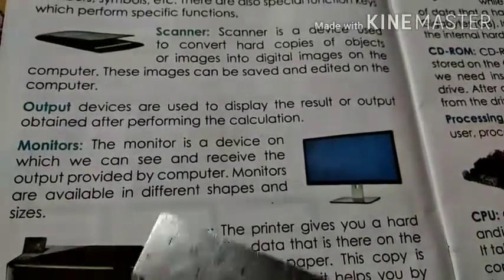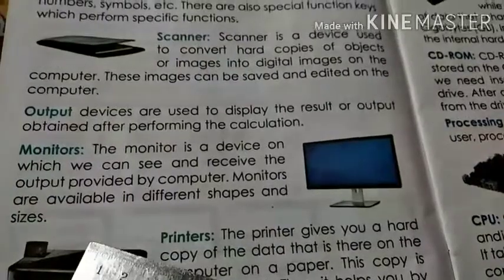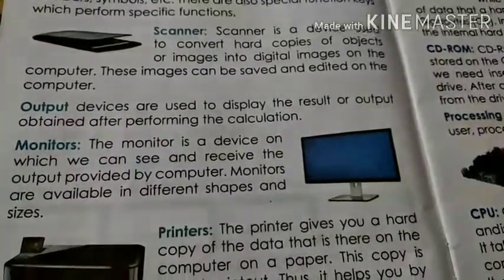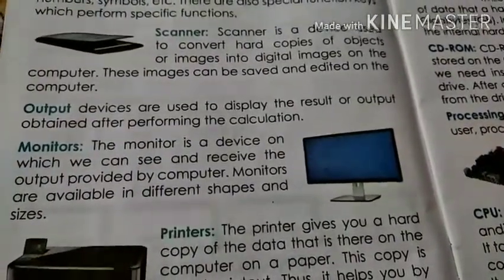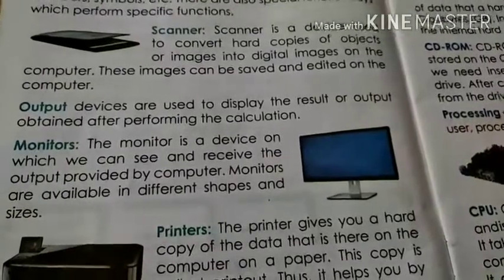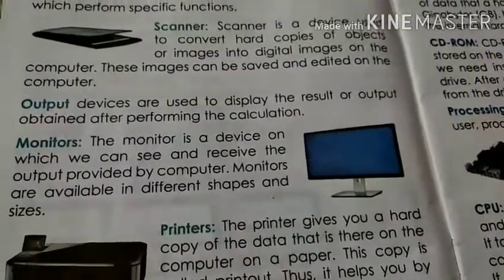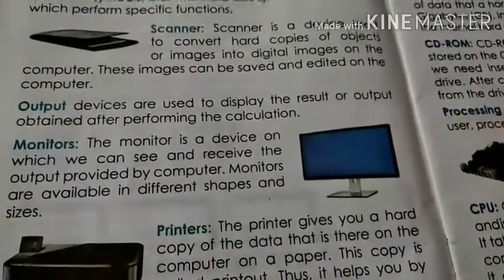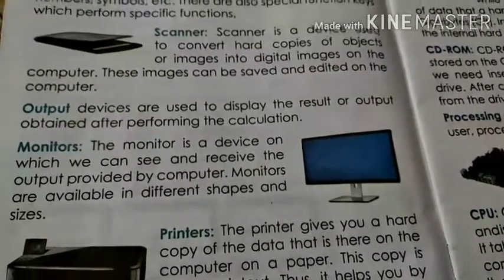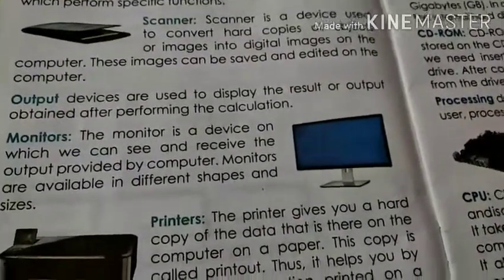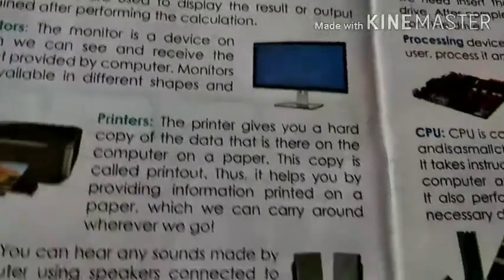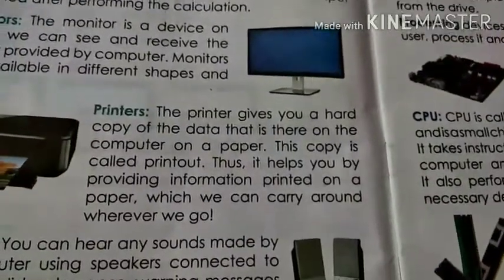Monitors are available in different shapes and sizes. As we all know, monitors come in different sizes, smaller, bigger, and they look the same as a television. Television also comes in different sizes. So understood about monitors. Next is printers.